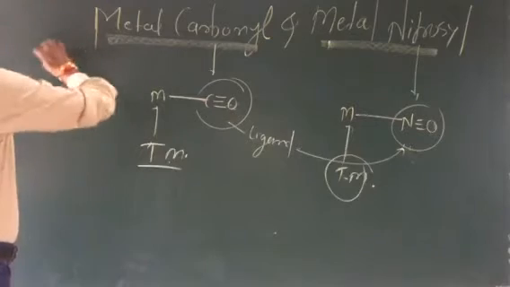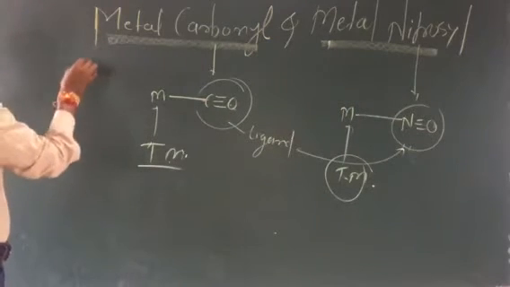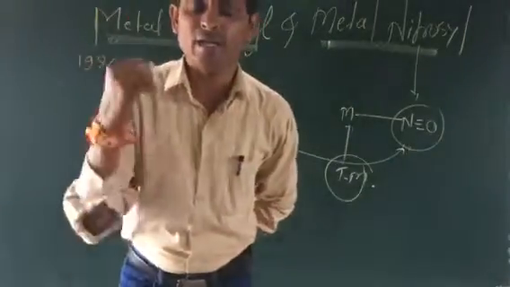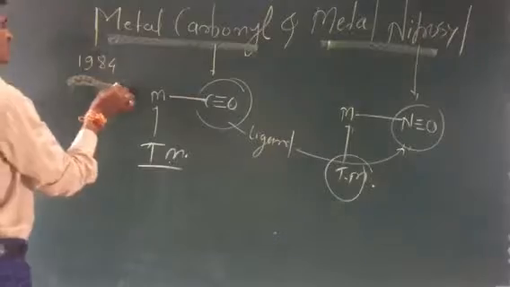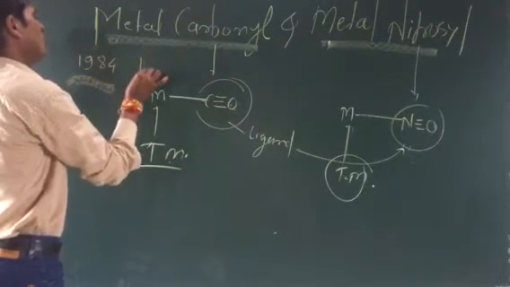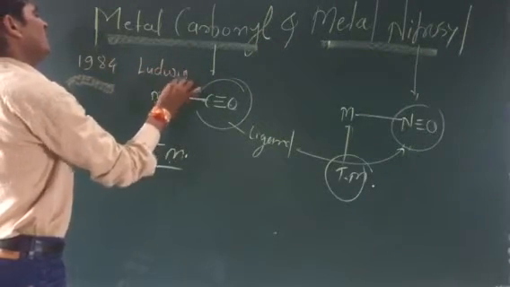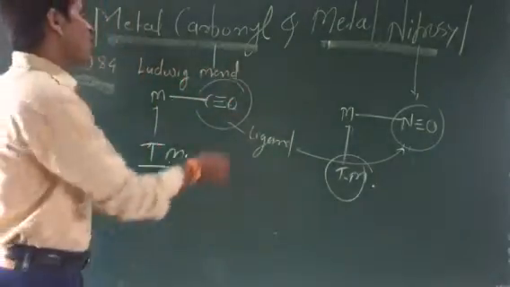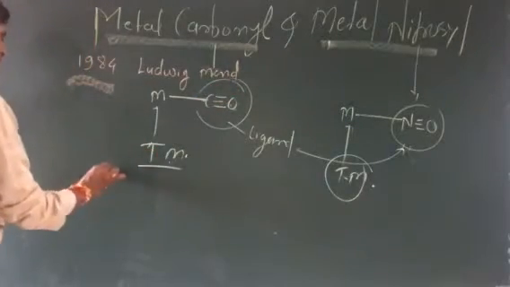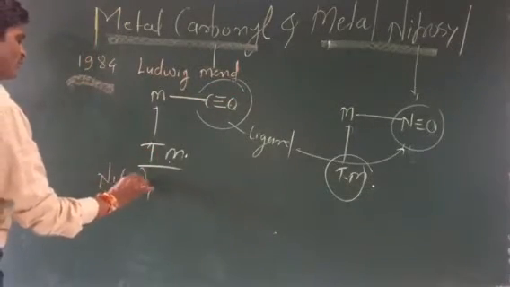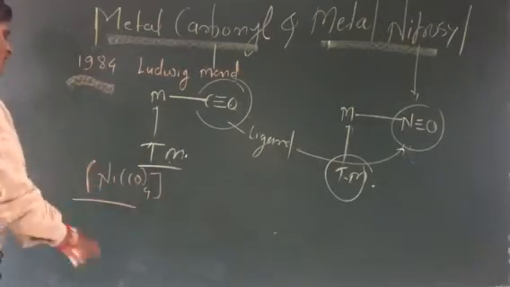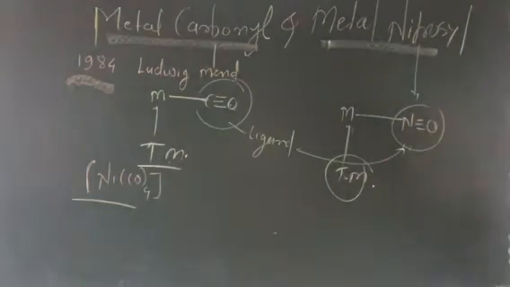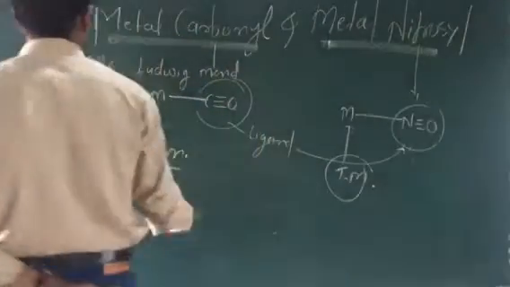The discovery and history of metal carbonyl and metal nitrosyl goes back to 1984, when it was discovered by the scientist Ludwig Mond. This is the first nickel tetracarbonyl, Ni(CO)4. This was the first metal carbonyl complex.